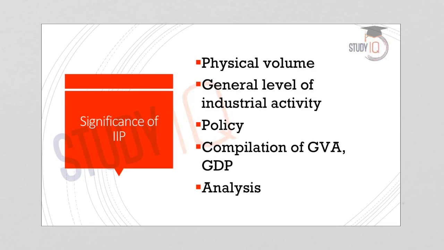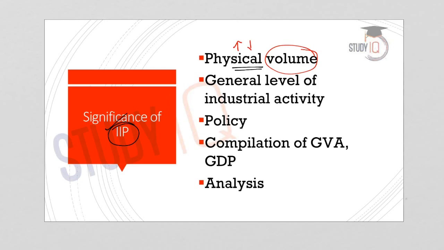Now moving forward, we will see what is the significance of IIP, the Index of Industrial Production. The first reason why it is significant is that IIP is the only measure of the physical volume of production. We have seen that it measures an increase or decrease in the volume of production. So it is the only measure to understand any change in the physical volume. That is why it is significant.